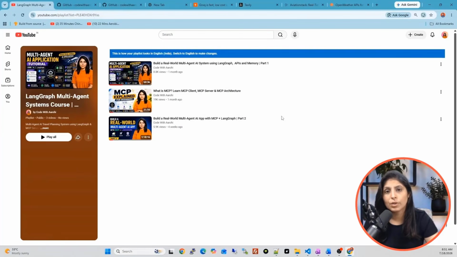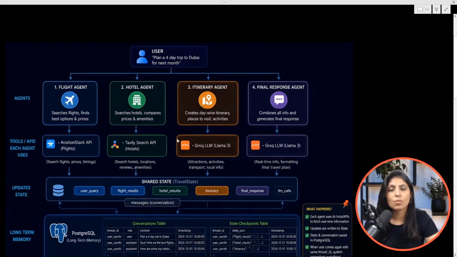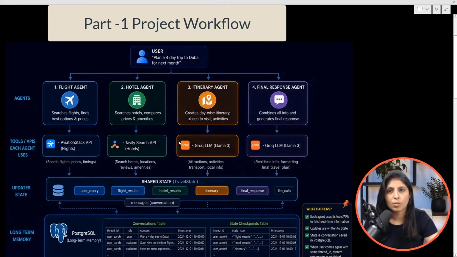Okay guys, before moving to part 3, let me give you a brief overview of what we have done till now. This is the workflow of our project in the part 1 video. The user will ask, plan a 4-day trip to Dubai for next month. Then we have these 4 agents. The flight agent is responsible for searching flights, the hotel agent will search hotels, the itinerary agent will create the day-wise itinerary, and the final response agent was generating the itinerary.